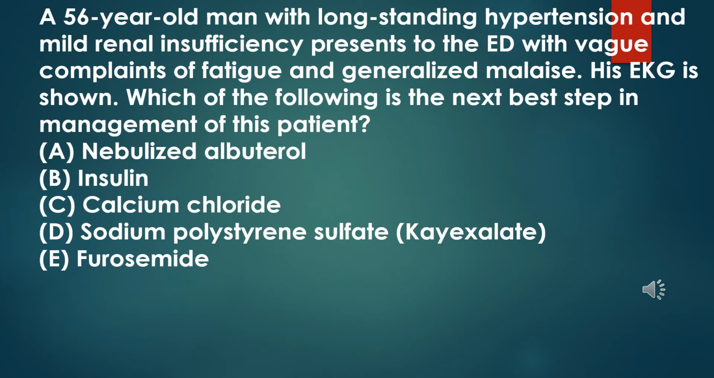A 56-year-old man with long-standing hypertension and mild renal insufficiency presents to the ED with vague complaints of fatigue and generalized malaise. His EKG is shown. Which of the following is the next best step in management of this patient? A. Nebulized albuterol. B. Insulin. C. Calcium chloride. D. Sodium polystyrene sulfate, Kayexalate. E. Furosemide.